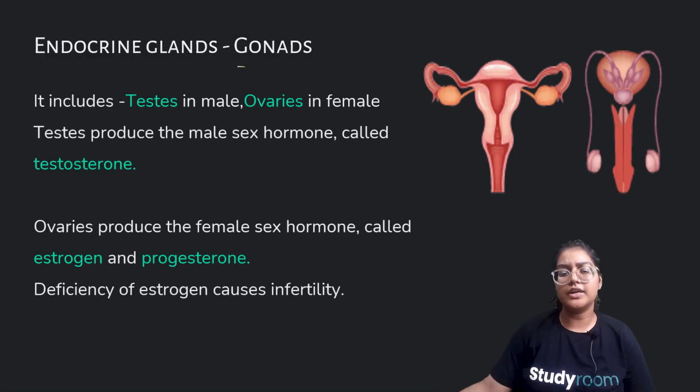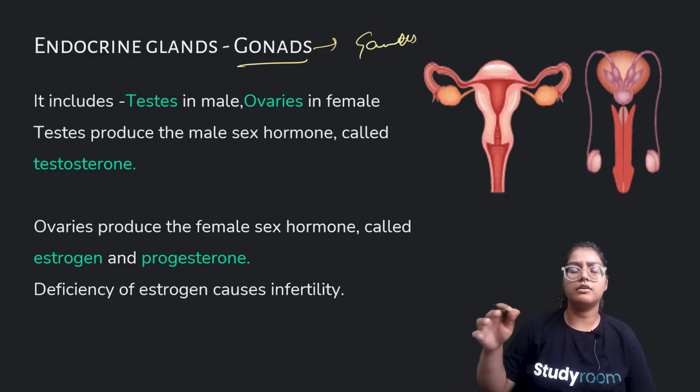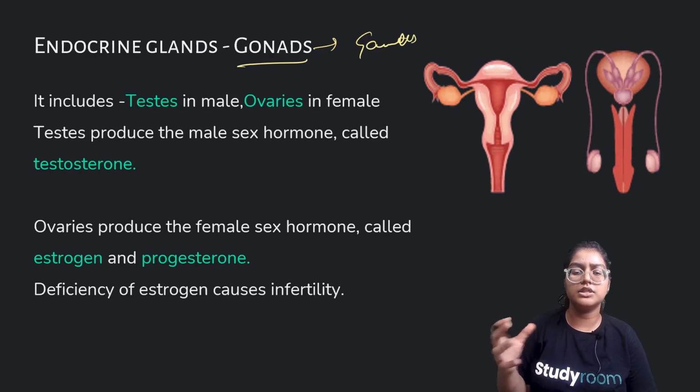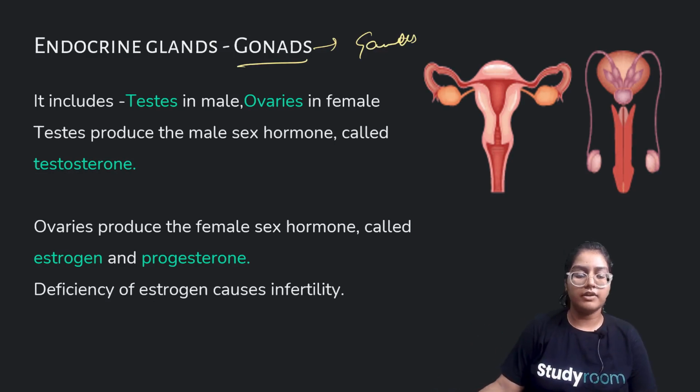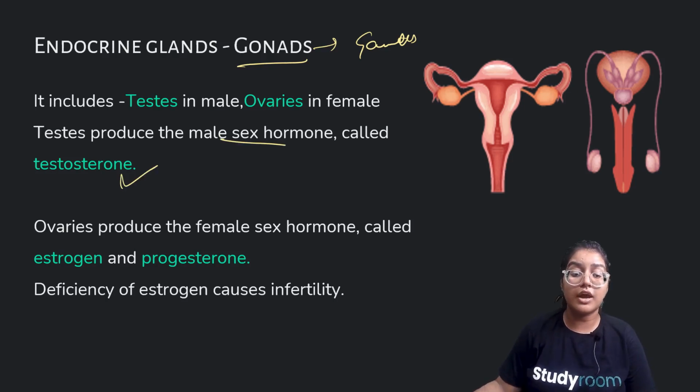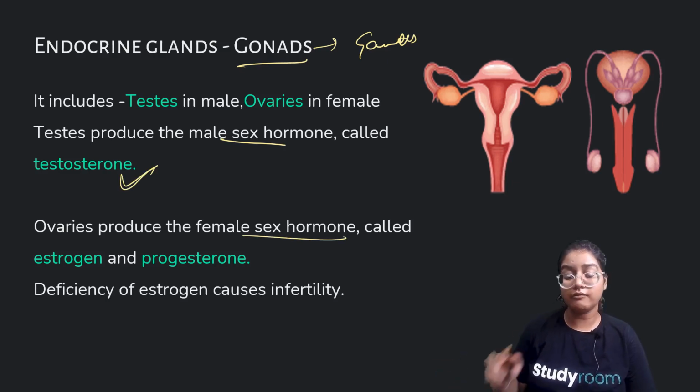Now gonads means the ones related to gametes. These two are related terms. In the male we'll be talking about testes, and in the female we'll be talking about ovaries. So testes secrete the male sex hormone, which is testosterone. I hope you remember this name by heart now. Ovaries produce the female sex hormones, of which there are two, and we only discussed estrogen.